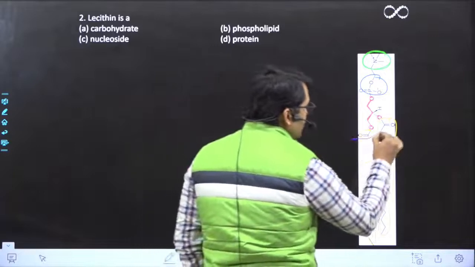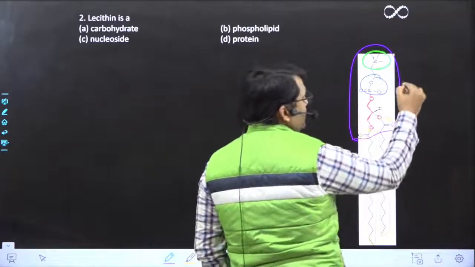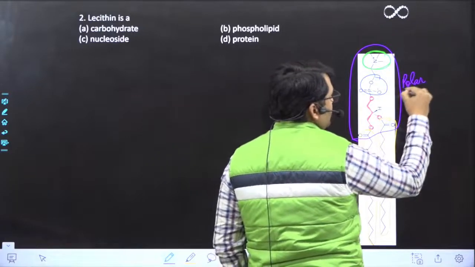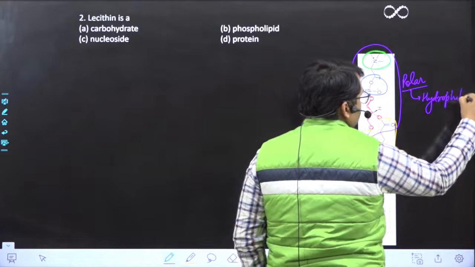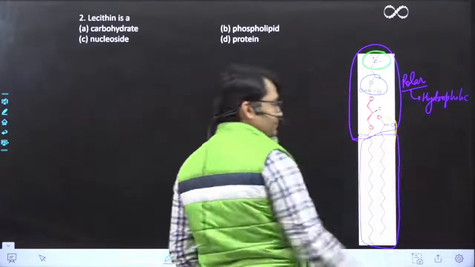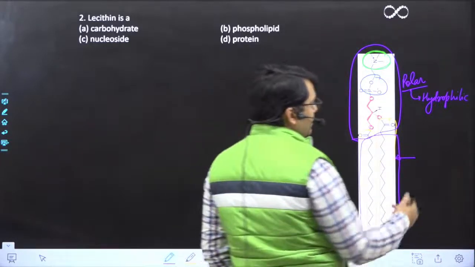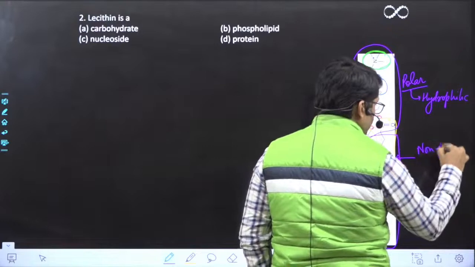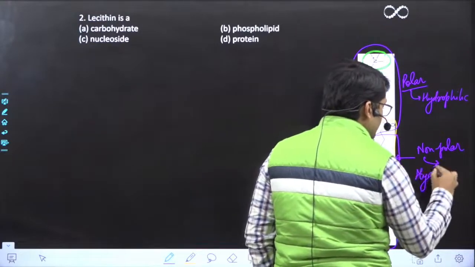If you look at this portion of this lipid, this is polar, so it is hydrophilic. And if you look at this part of lecithin, this is non-polar, okay, and hence it is hydrophobic.